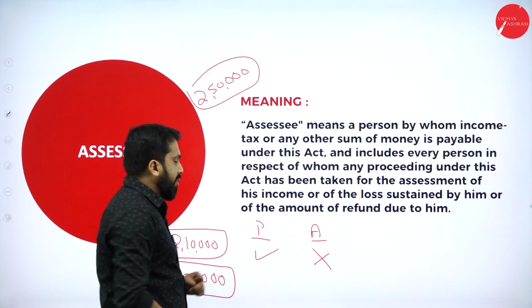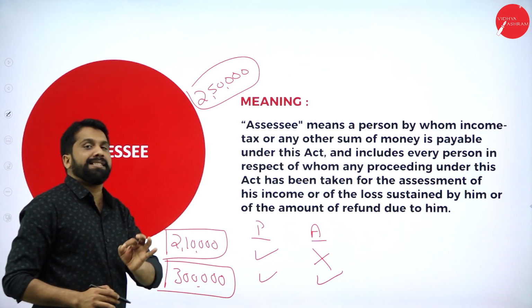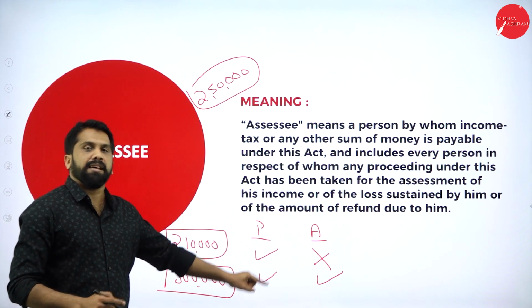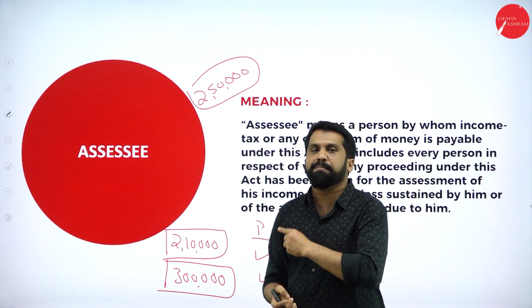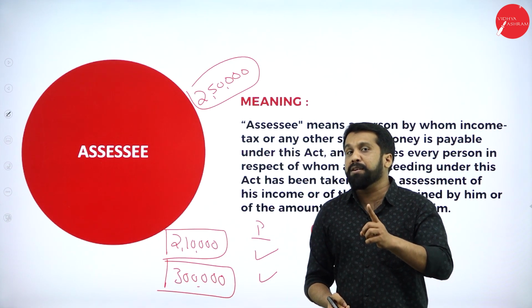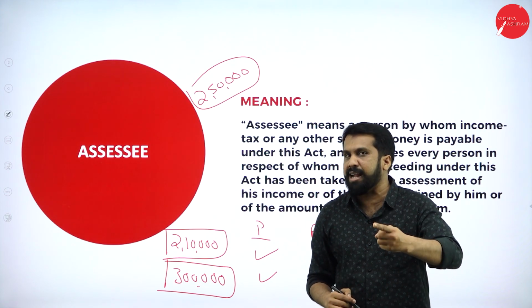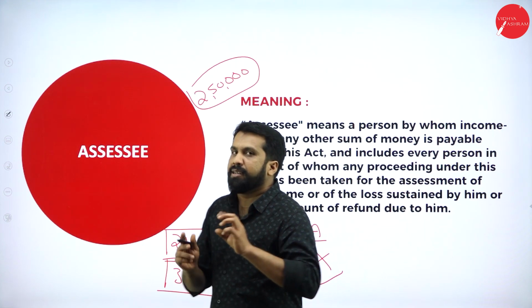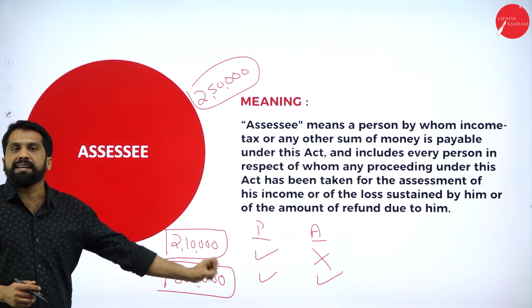Then you are called a person and you are called an assessee. Hope you are clear with person and assessee. Everybody who earns income is called a person. The person who pays tax, or who is supposed to pay tax, is called an assessee. Hope you are clear. This is the exact difference between person and assessee.